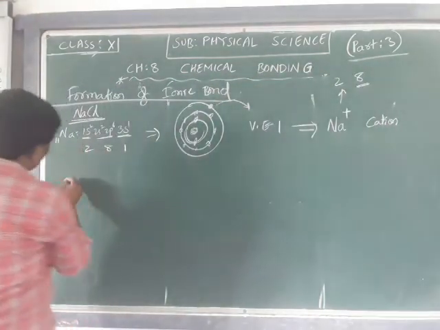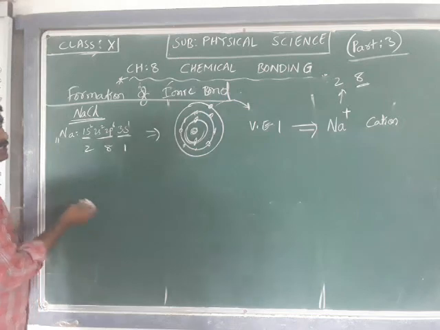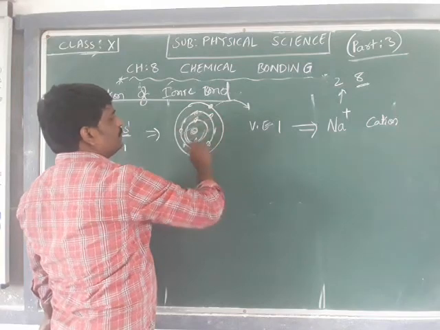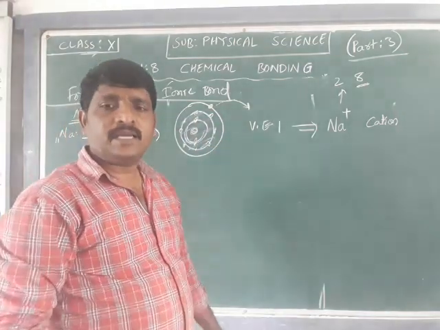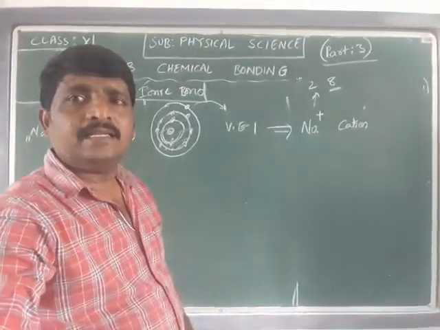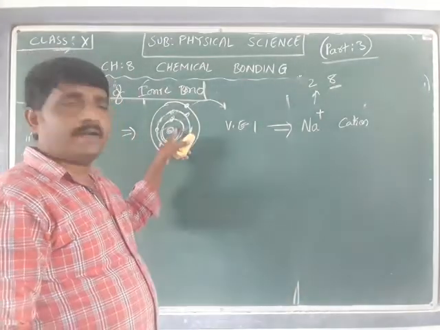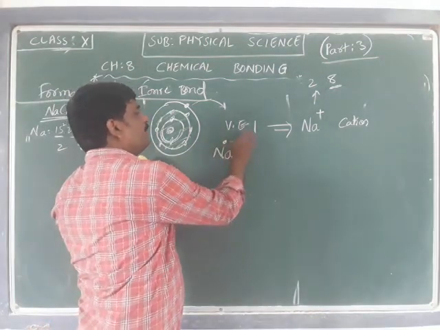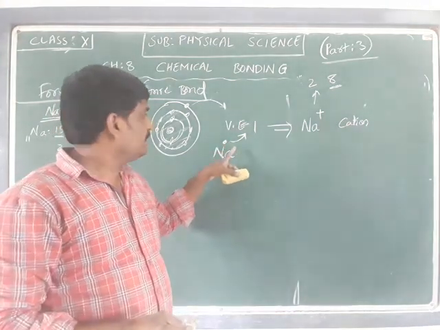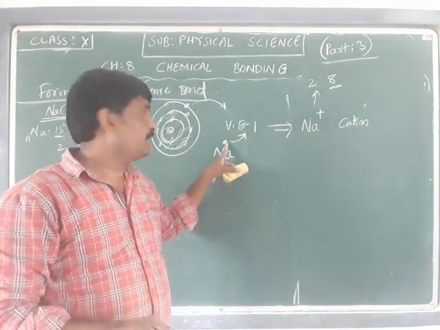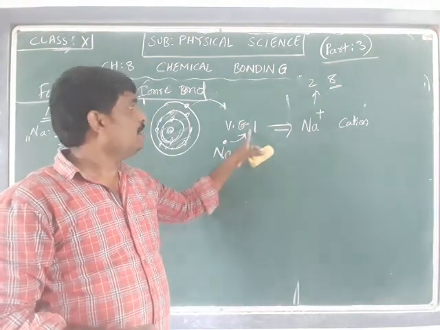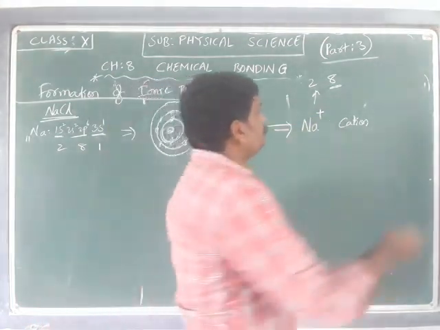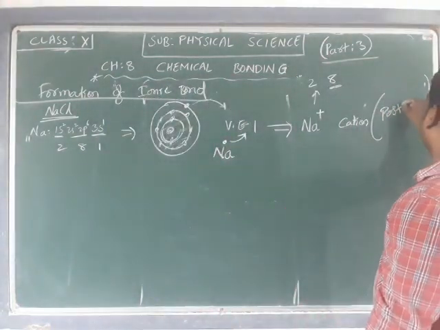In the same way, the chlorine concept. Instead of all this, we can talk about the kernel along with the nucleus. Lewis proposed that instead of this whole explanation, the kernel is denoted by the element symbol, that is, Na with a dot. The 1 dot represents that 1 electron is there in the outermost shell, which is called the valence electron. If the valence electron is lost by the sodium, it forms Na+, a cation, a positive ion.